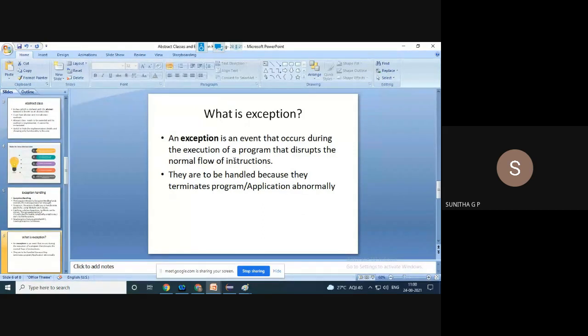At whichever instruction it happens, at that point the program will stop and you will exit. That is called abnormal termination, which is why such situations have to be handled. This applies to the normal situation where a program is going on, something happens that has to be handled, and you continue with your program.